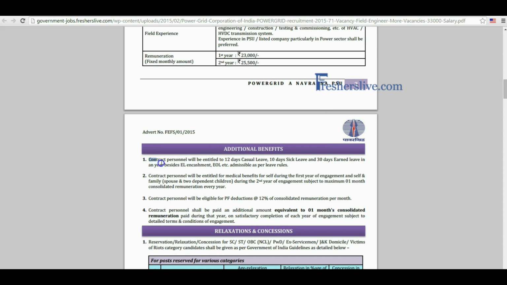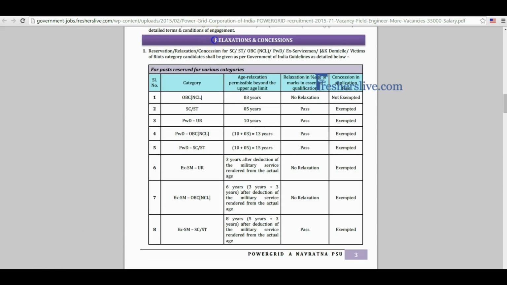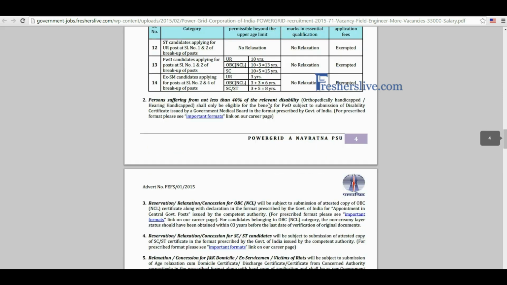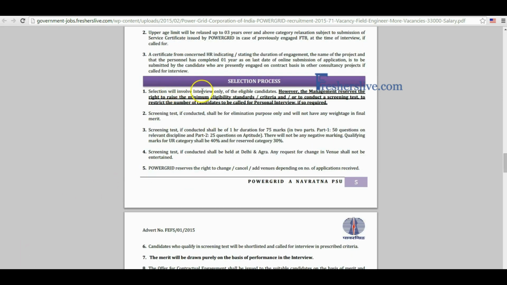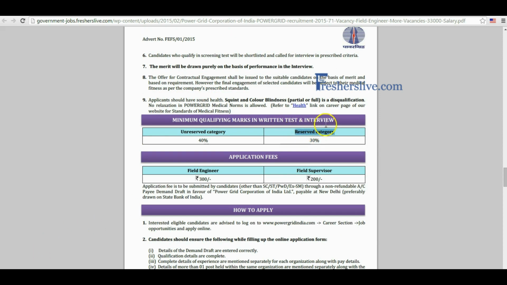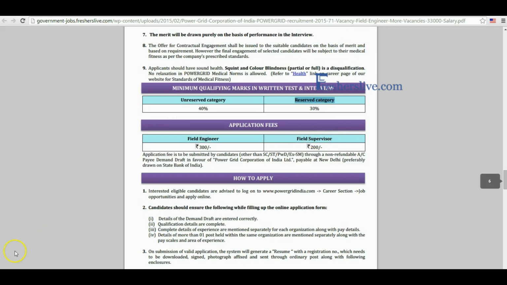Candidates also have some additional benefits at the date of joining. Candidates have relaxations and concessions under their category. Selection process is based on only interview. Reserved category candidates should obtain 30% and unreserved category candidates should obtain 40% in written test and personal interview.